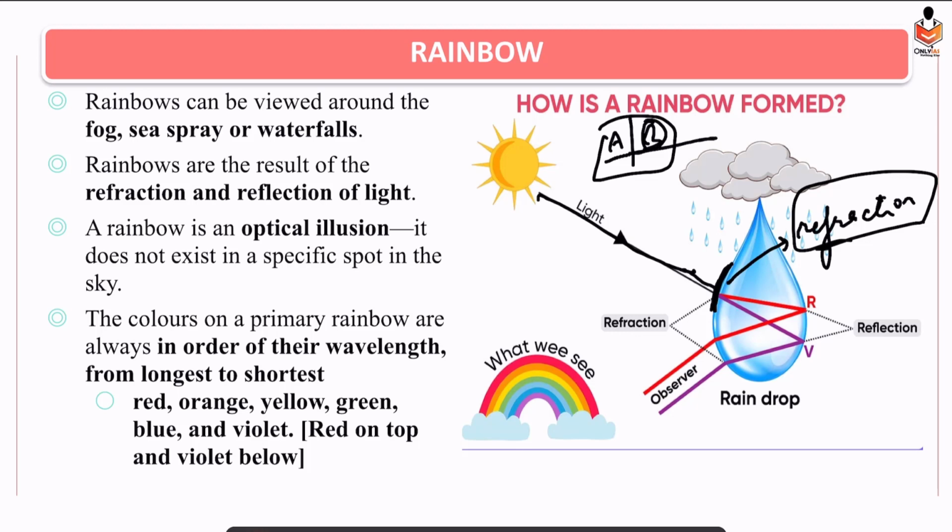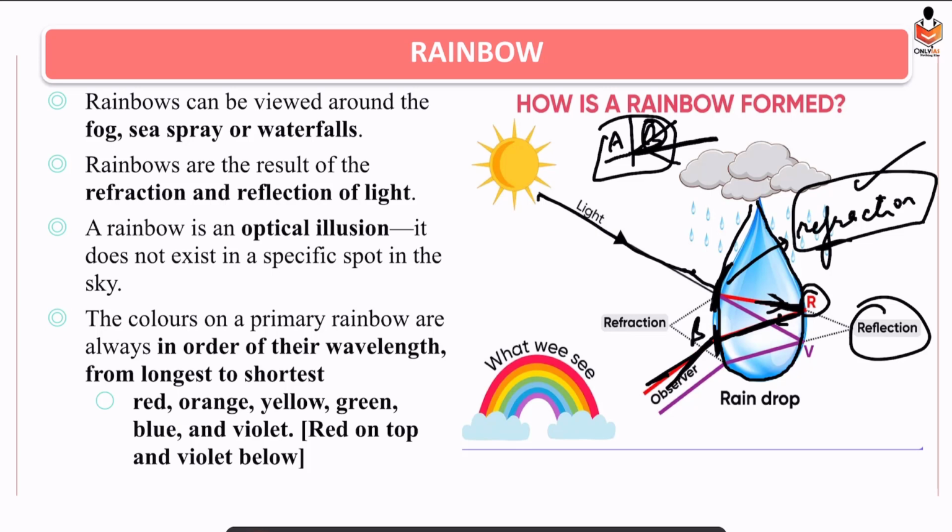So light will not move straight, rather it will get bent. So bending of light due to change in the medium, density of the medium, that is refraction. Now once light enters the bubble of the water, what would happen? There would be the phenomenon of total internal reflection. The sun rays would get reflected. So reflection would take place. Basically, now this will get reflected. Now again at the edge of the bubble, refraction will take place.